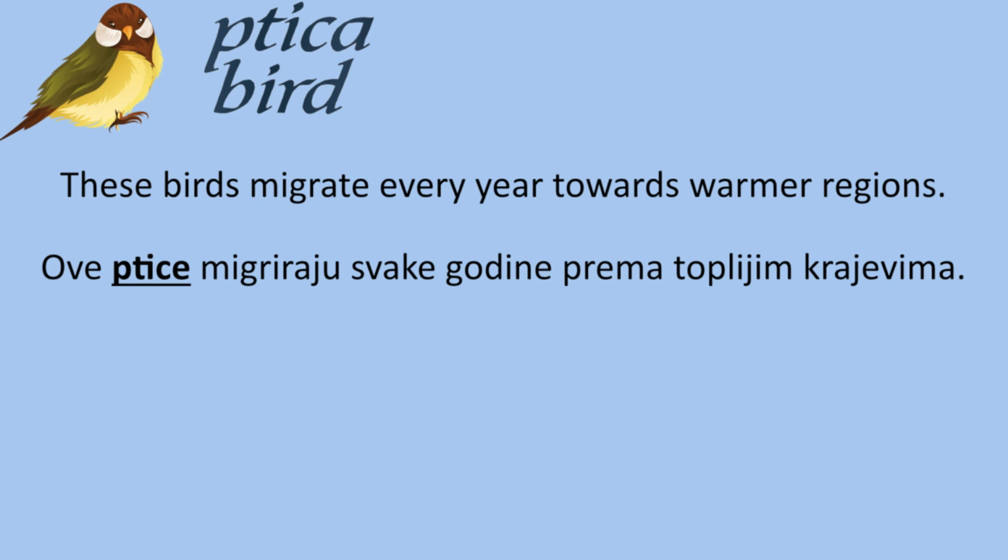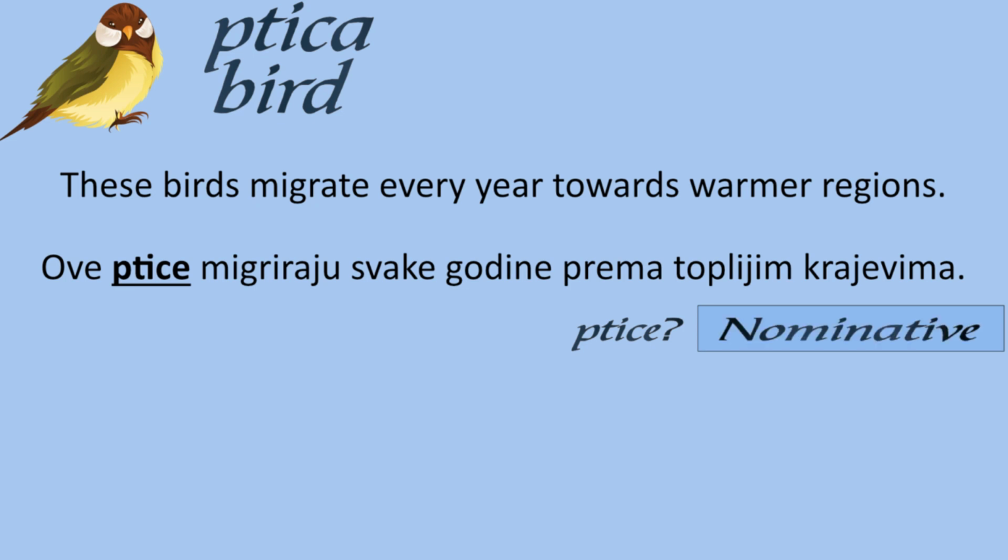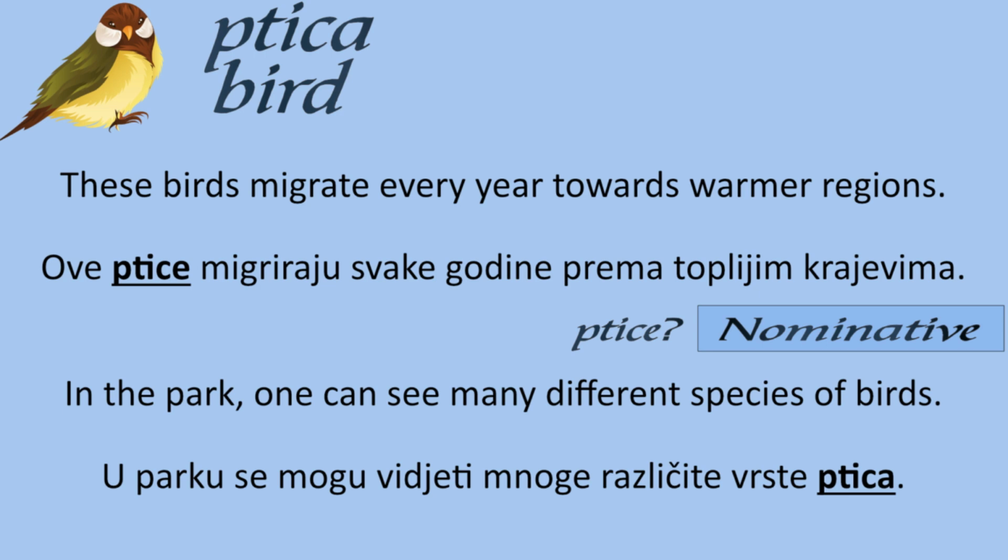Bird is ptica. These birds migrate every year towards warmer regions. Ove ptice migriraju svake godine prema toplijim krajevima. Ptica, or the plural ptice, is in the nominative case. In the park, one can see many different species of birds. U parku se mogu vidjeti mnoge različite vrste ptica. Ptice is plural, and ptica is in the genitive case.